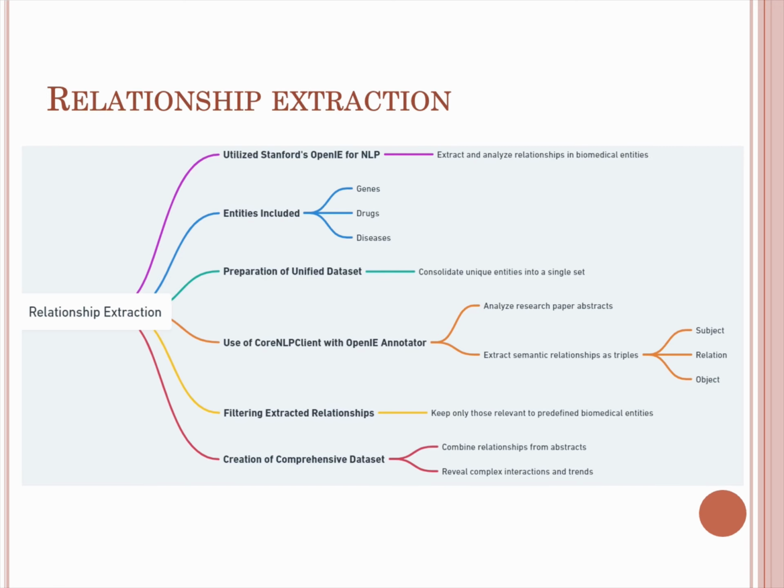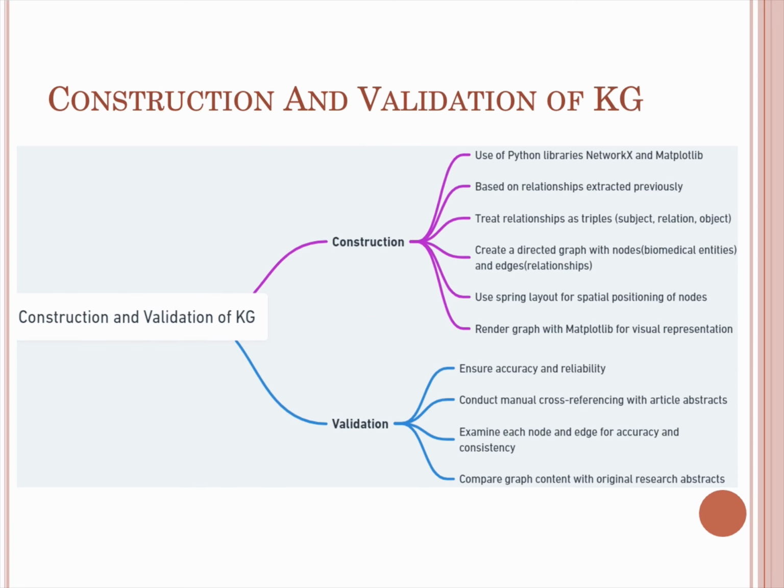Now we have unique entities, and we wanted to find the relationship between them, and we separately have the abstracts too. An abstract is text, and we can go through the text and find the relationship between them. So we used OpenIE, which uses machine learning to find the relationship between them. The problem was, OpenIE can give us the relationship between any two pieces of text, but it will not be relevant for our project. To be relevant, we have to filter out the relationships to those between the subjects and objects only. That's what we wanted to do.